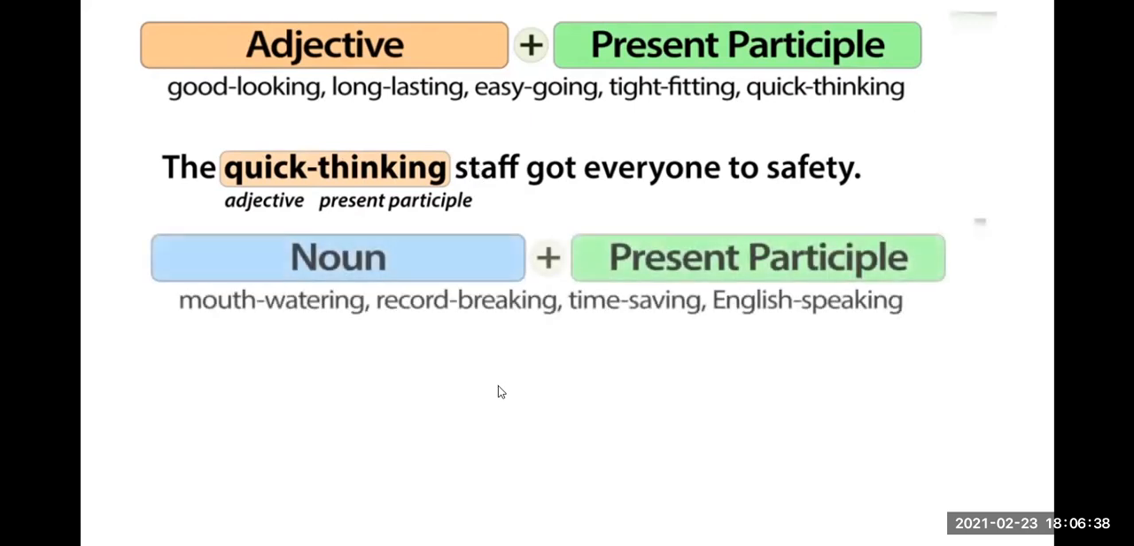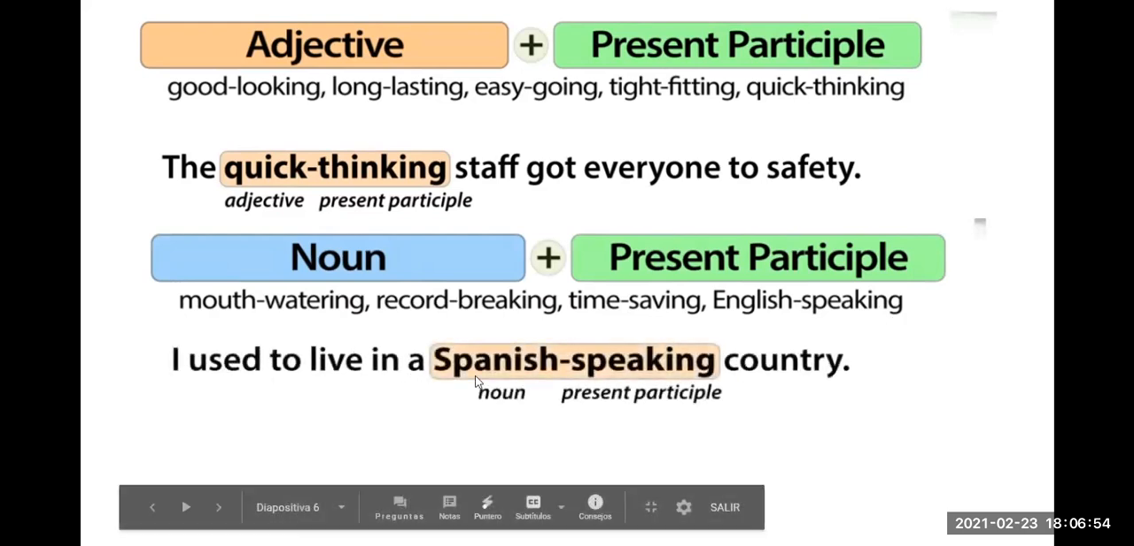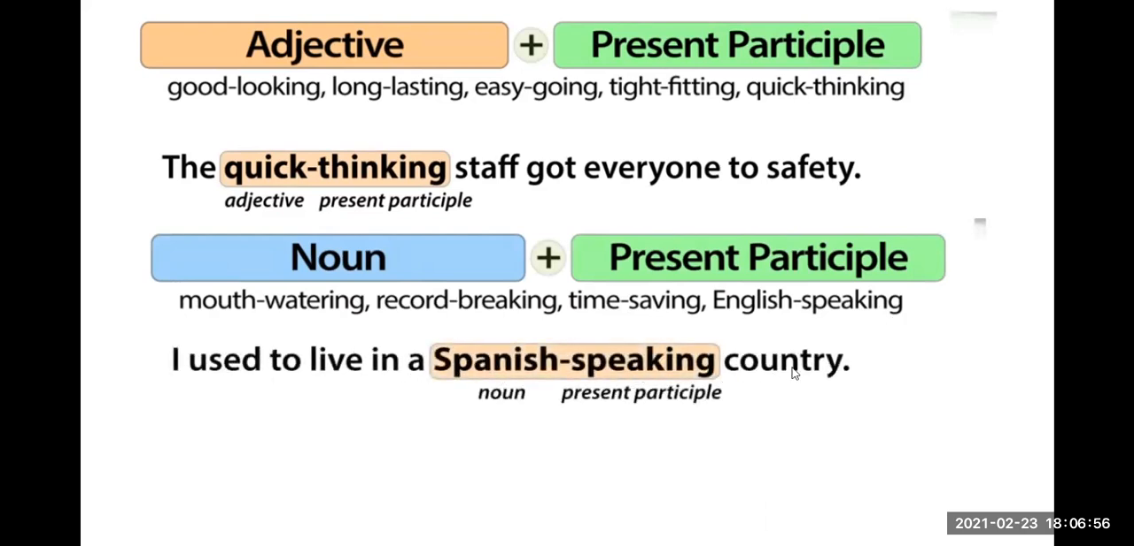Here we have another group, a noun and a present participle: mouth-watering, record-breaking, time-saving, English-speaking. I used to live in a Spanish-speaking country. As you can see, with this adjective, we are describing the country.